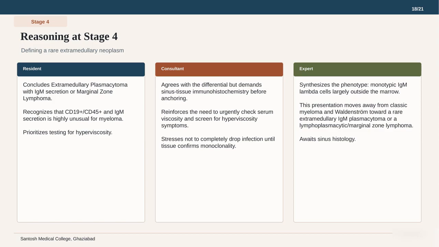The expert in the right column synthesizes the phenotype, monotypic IgM lambda cells located largely outside the marrow. This moves the diagnosis away from classic myeloma and Waldenstrom toward a rare extramedullary IgM plasmacytoma or a lymphoplasmacytic lymphoma. The final answer rests on the sinus histology. This brings us to our final teaching pearl, regarding how phenotype drives diagnosis.